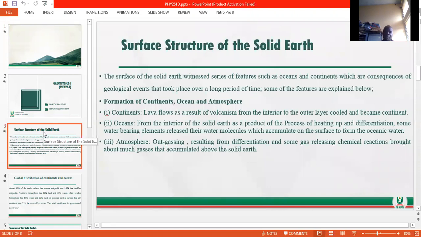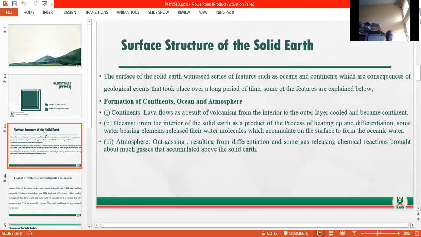When we are talking about the surface of the solid Earth, this surface witnesses a series of features such as mountains, oceans, and continents that happen over geological time. This manifestation of the surface of the solid Earth took place over a long period of time, and some of the features are explained below. Examples of the features are continent, ocean, atmosphere, mountain, and so on.